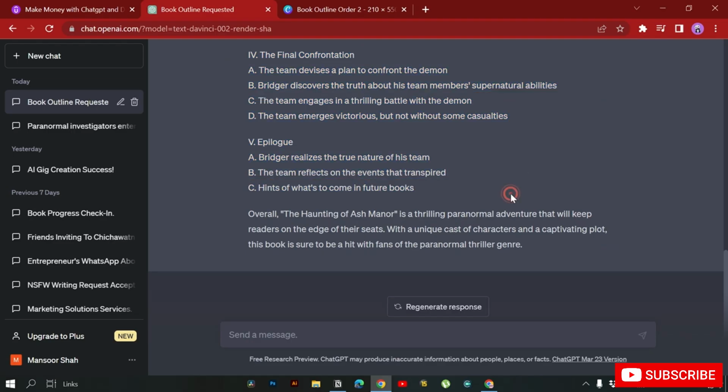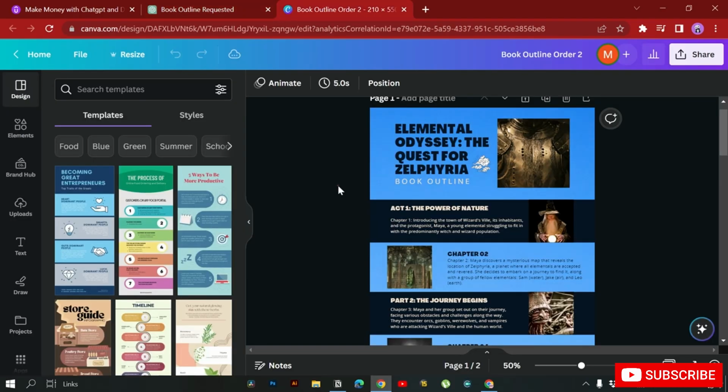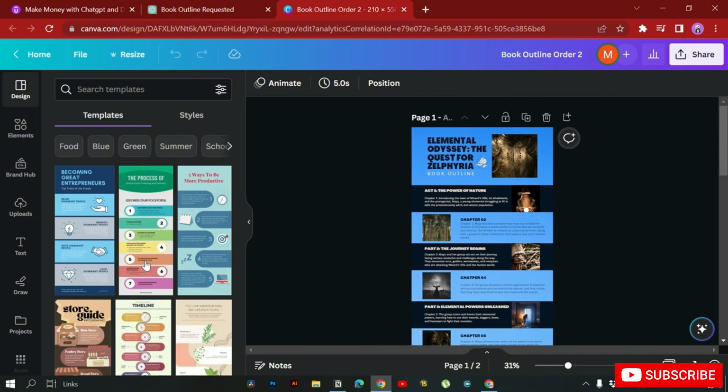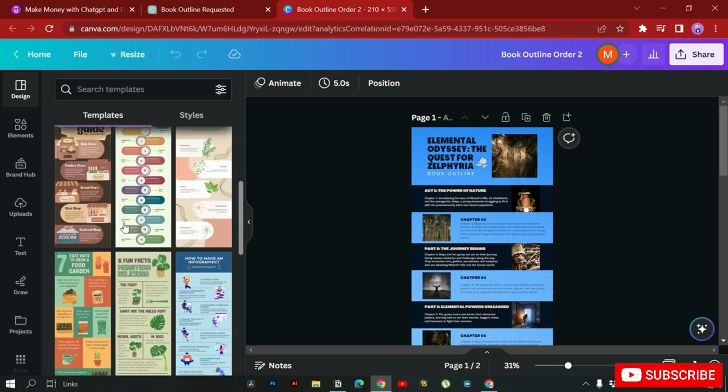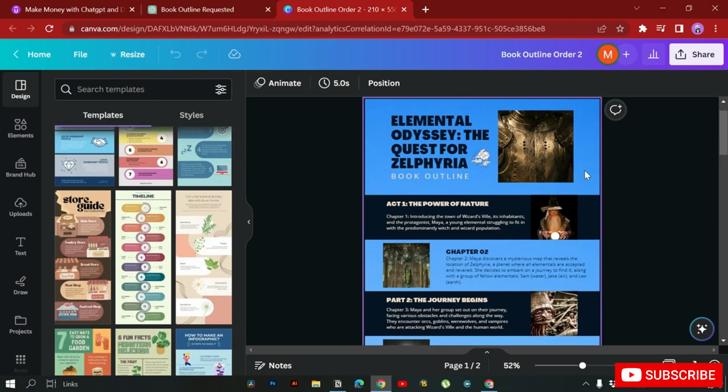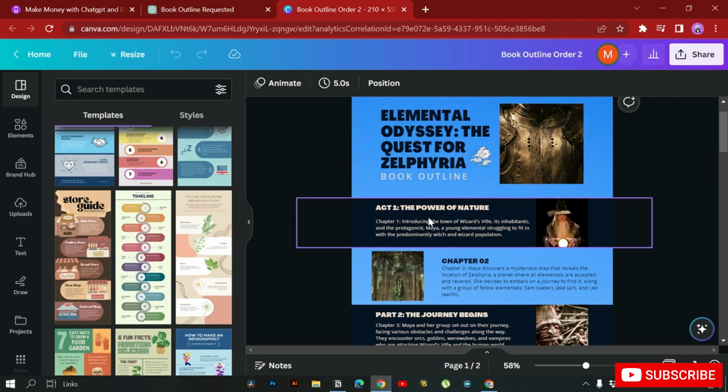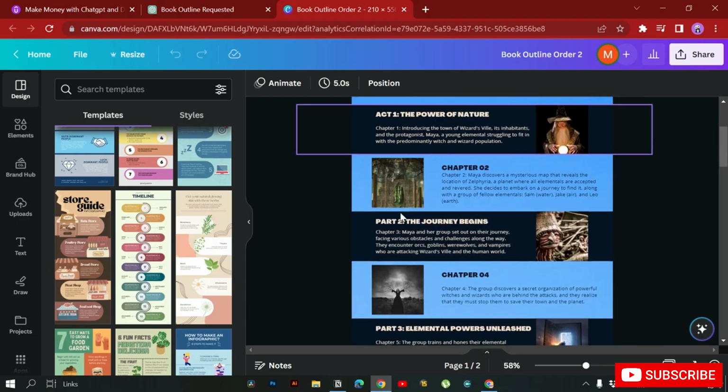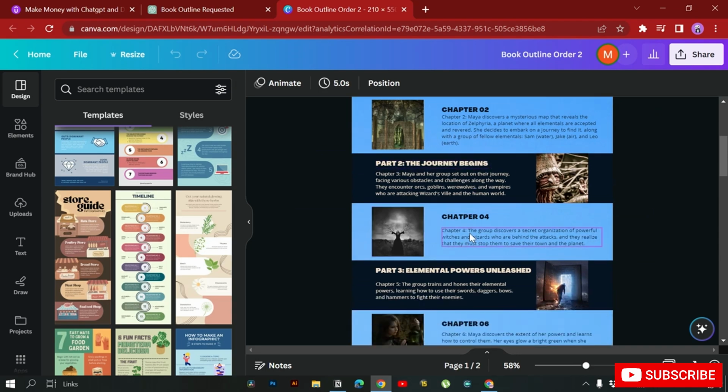One thing that you can do when it comes to writing projects is make your project look aesthetic, look beautiful. So what I do is I go to canva.com. It's a free graphic design software online. So I'm going to go here, and there are a lot of templates here. This is also something I created for my client. So basically these are Act 1, Chapter 2, Part 2, Chapter 4.